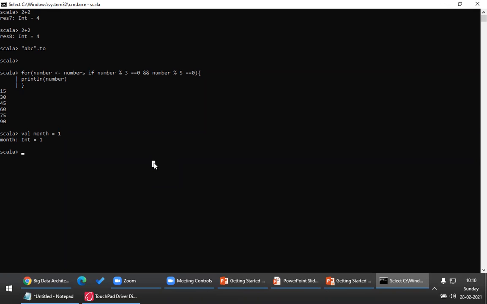So here in Scala, it can be compared with case in Java. In Scala, we don't have switch case. Okay. Here it is match expressions. So the switch can be compared with match in Scala. Okay. So this is something very important. And match expressions also return you a value.